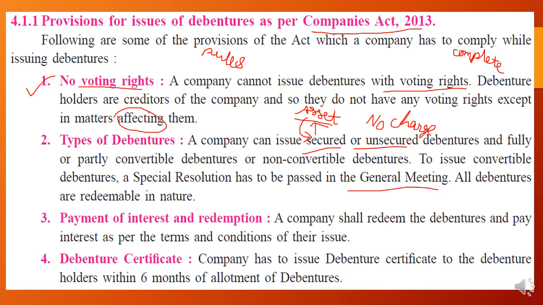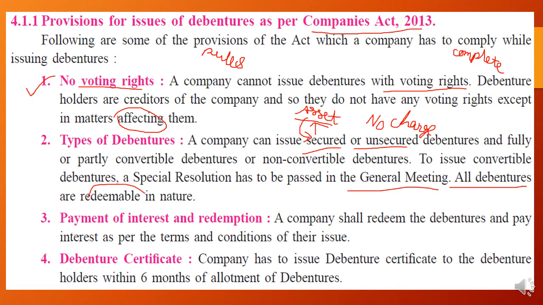You have already learned the types of debenture, in which convertible debenture will be converted into equity shares after a specific period of time or after the maturity date. So if the company has issued convertible debenture, a special resolution must be passed for that. All debentures are redeemable in nature, and now it is compulsory for all types of organizations to issue redeemable debenture.